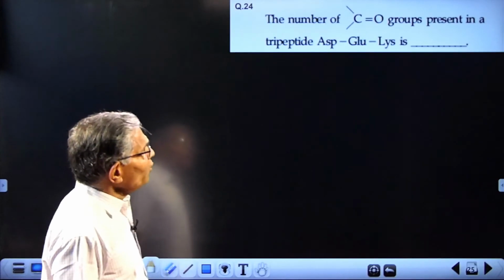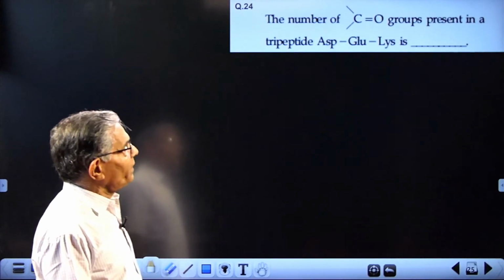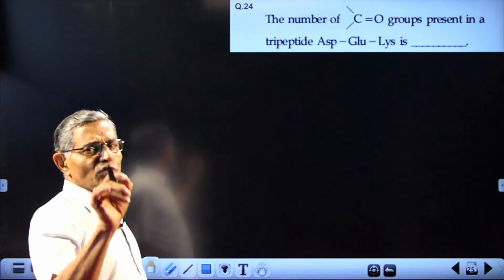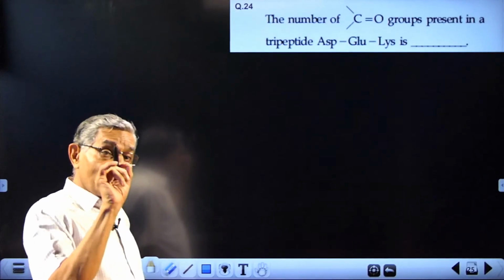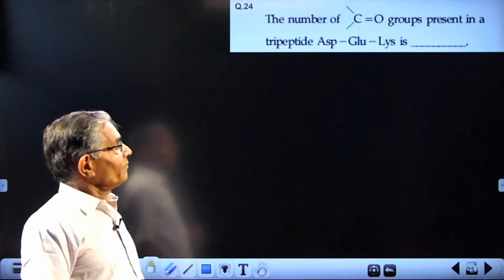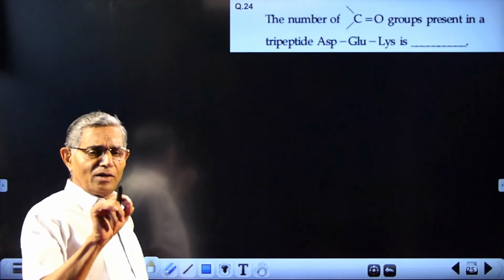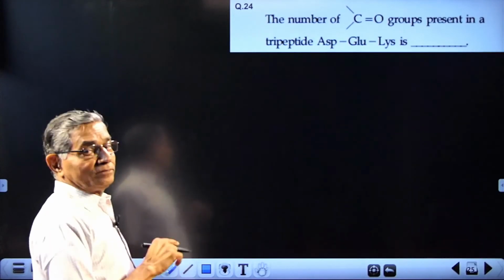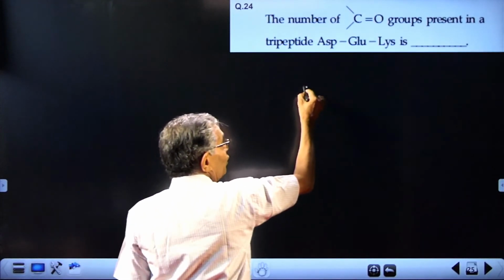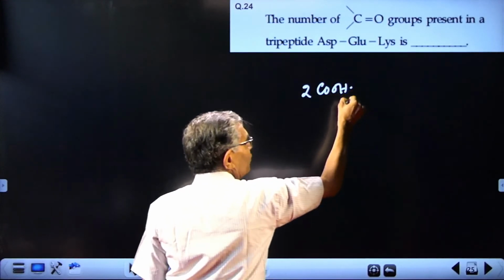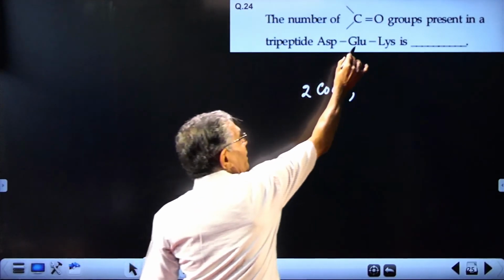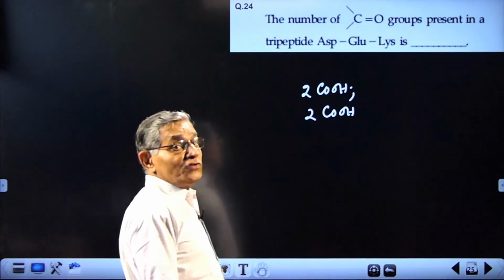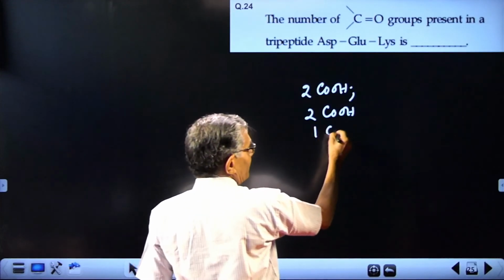Next question. Number of COOH groups present in a tripeptide, aspartic acid, glutamic acid, lysine. You should know the nature of the acid. Aspartic acid is an acidic amino acid. And all amino acids will contain one NH2 and one COOH. But acidic amino acid will contain more than one. Aspartic acid actually contains 2 COOH groups and 1 amino group. Glutamic acid also contains 2 COOH groups. But lysine, a basic amino acid, contains only 1 COOH group.